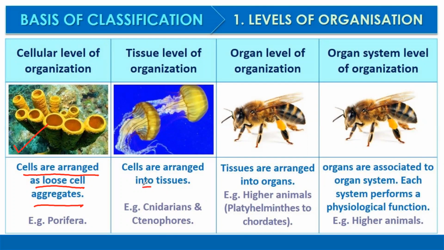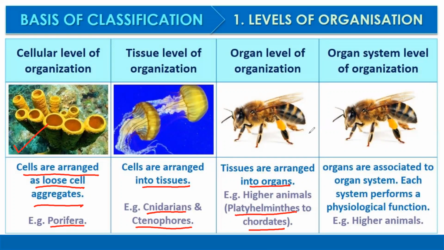In the tissue level, cells are arranged into tissues. In the organ level of organization, tissues are arranged into organs, and examples are from Platyhelminthes to all chordates. The example of tissue level of organization is Cnidaria and Ctenophora, whereas the cellular level of organization example is Porifera.